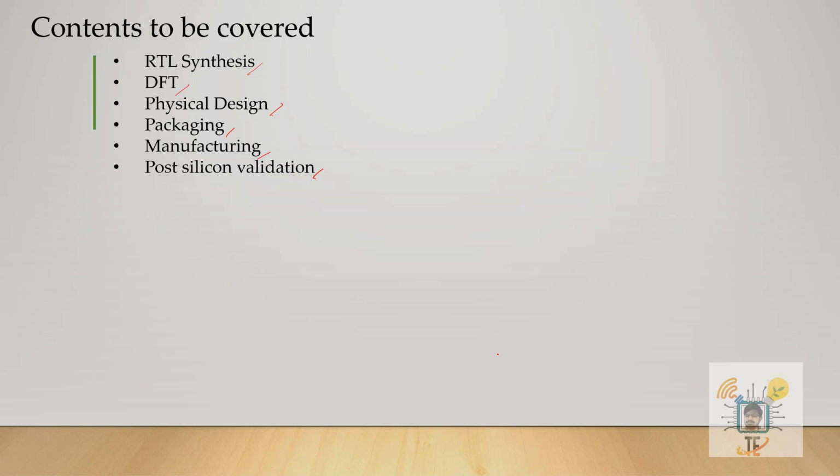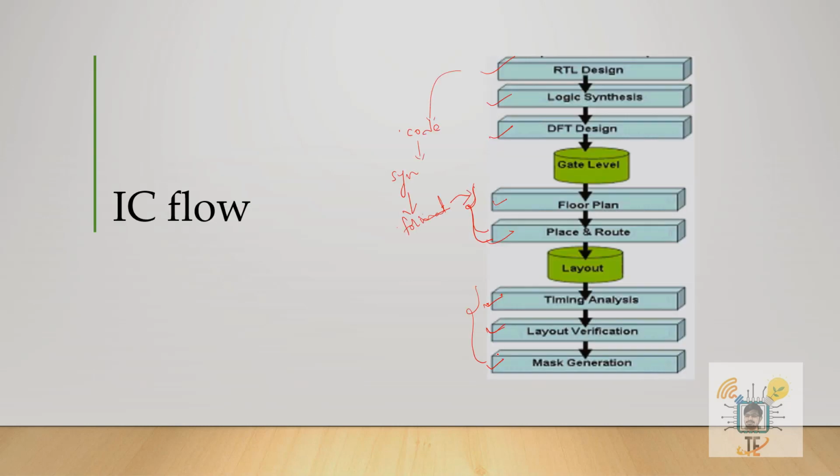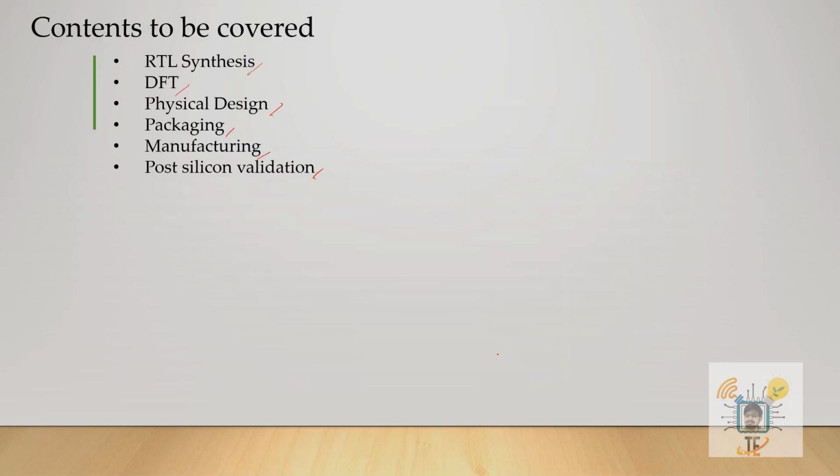This manufacturing we have already covered, and post silicon validation is nothing but, once our chip is made, checking whether it is following our functionality, like whatever we are expecting the IC to do, whether it is doing the same or not. These things are done in post silicon validation.